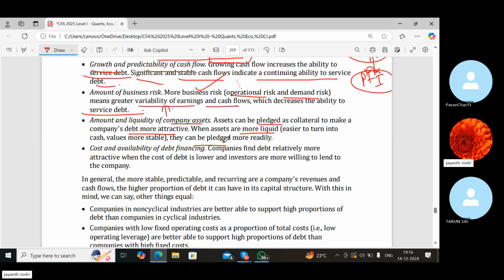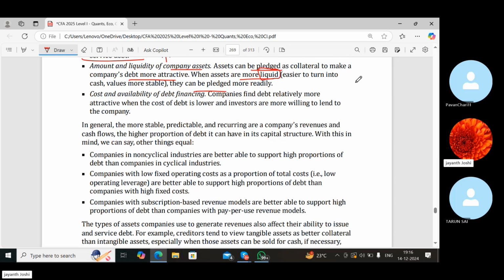Of course, see what happens: if you're looking for debt finance, you can easily get debt by pledging your assets as collateral. And the assets which you are pledging should be more liquid, because banks look at such assets which can easily be converted into cash. Those are more easily pledged.